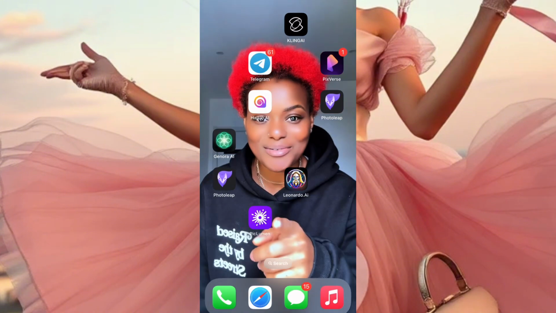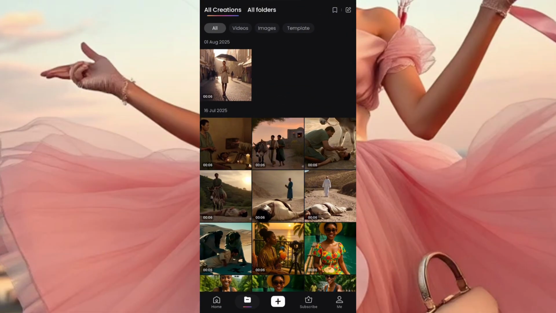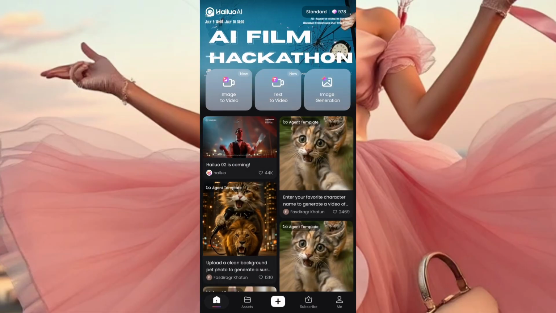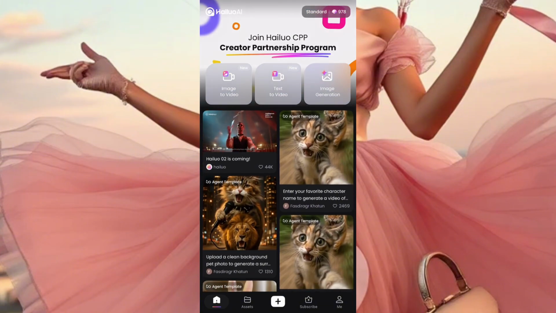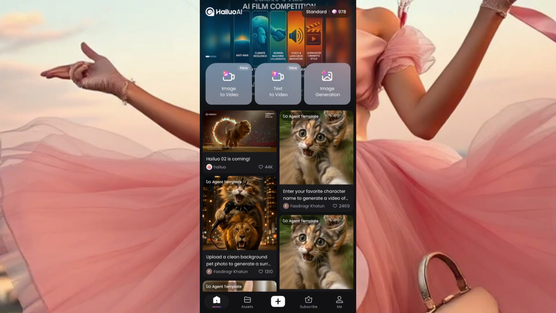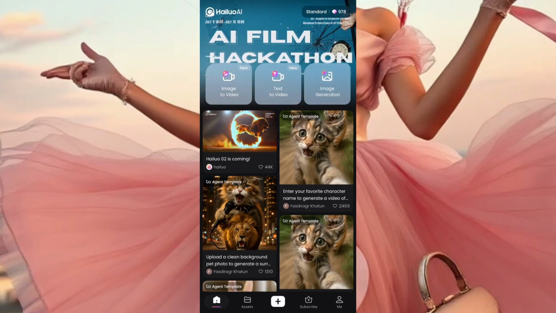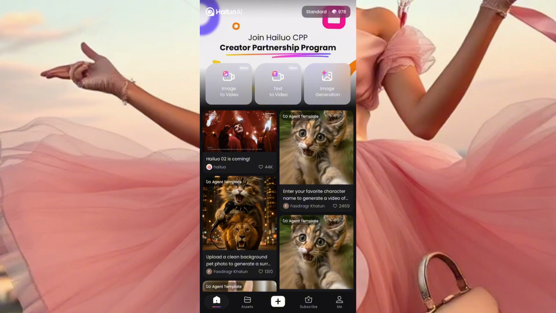So the next app I'll be using will be Hailuo AI. Now I'll click on Hailuo AI. So once you click on Hailuo AI and open it, this is what you see, the interface. You have image to video, text to video, and image generation. Now we'll be dealing with text to video, which means I'll be clicking where it says text to video.